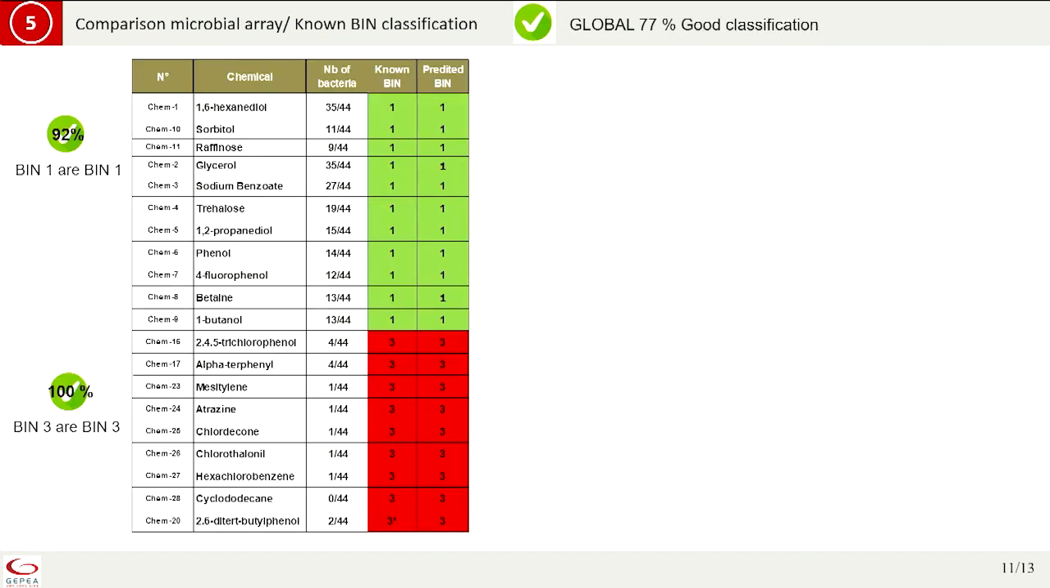So here are all the results, with the number of strains, the number of bacteria, the known bin from literature, and the predicted bin from the test. Bin 1 are bin 1 for 92% of the molecules. It is good. Hopefully, bin 3 remain bin 3. At 100%, when there was a bin 3, it is bin 3. So the classification was good.